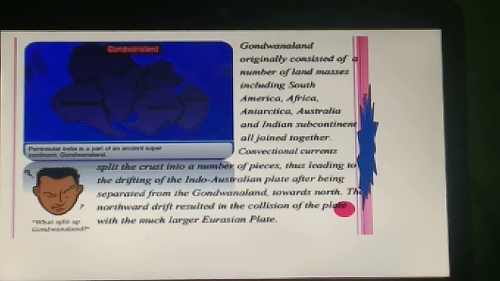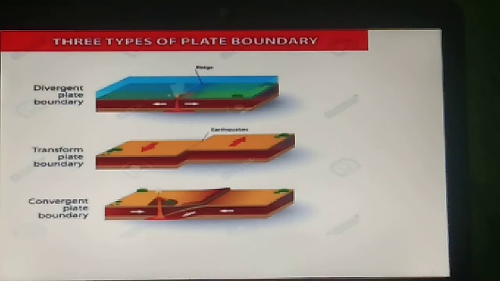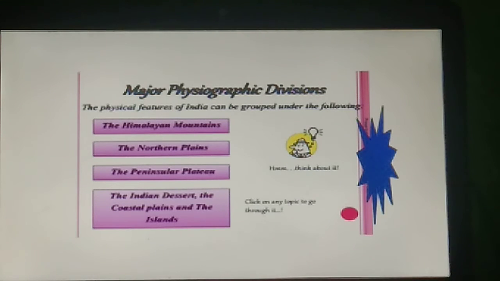Now if we move further, there is one component that is called Gondwana land. It consisted of a number of land masses which include South America, Africa, Antarctica, Australia and various types of subcontinents. So this is again the picture of a plate which can be divided into the three types of boundaries.